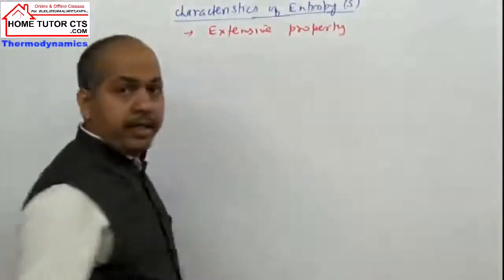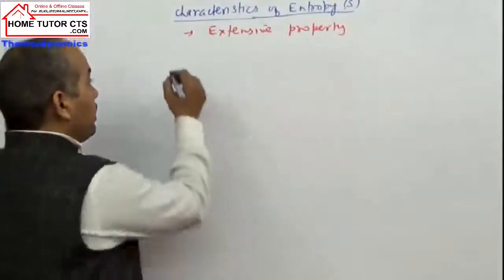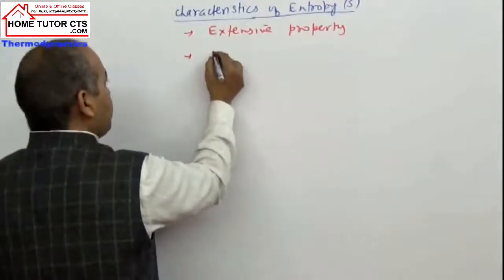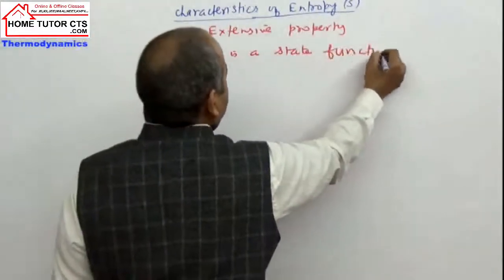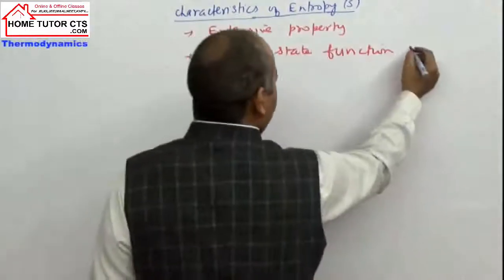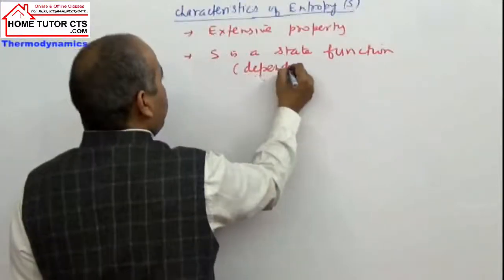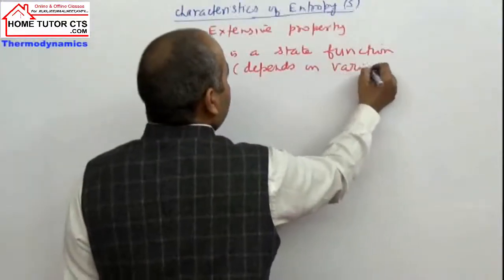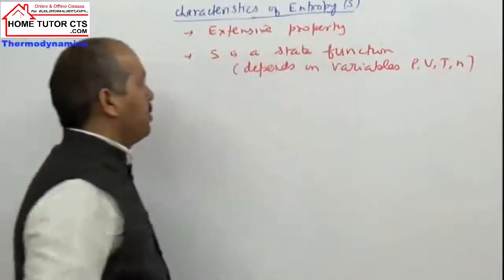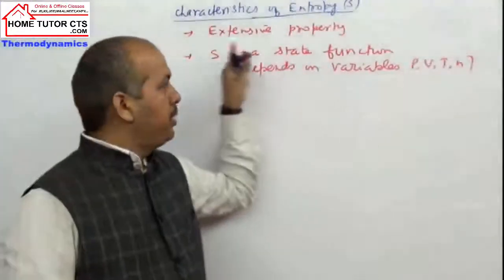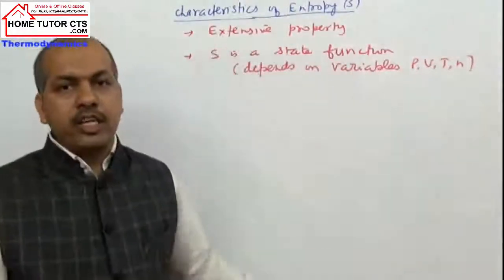The property is mass dependent. Already we have explained, slightly recapping all the points. Then you can take entropy is a state function. Entropy is a state function, a function of state, and it is also a function of, means it depends on variables: pressure, volume, temperature and number of moles. Amount, definitely property being extensive, if amount is more or less, property will change accordingly.